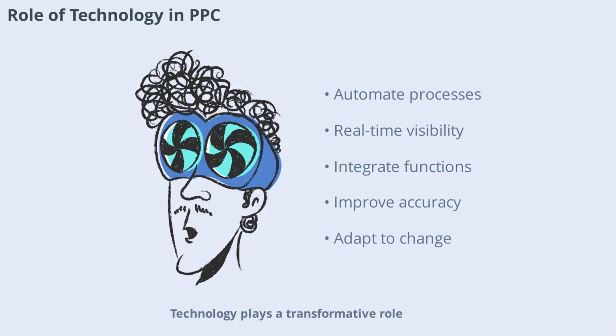Technology plays a transformative role in modern production planning and control. Advanced software systems automate scheduling, inventory management, and data analysis, making PPC more efficient and accurate. Technologies like ERP, Enterprise Resource Planning, and MES, Manufacturing Execution Systems, integrate various functions, providing real-time visibility and control over production activities. Embracing technology helps companies adapt to changing market conditions and improve overall performance.